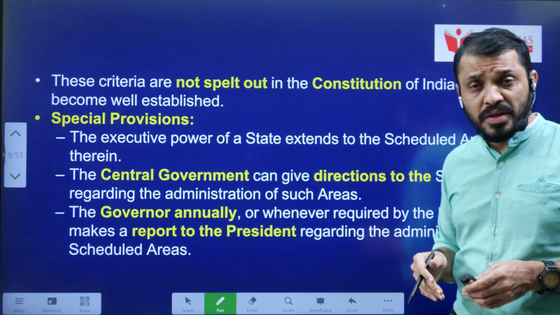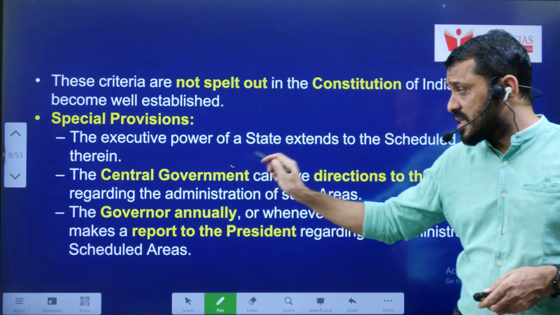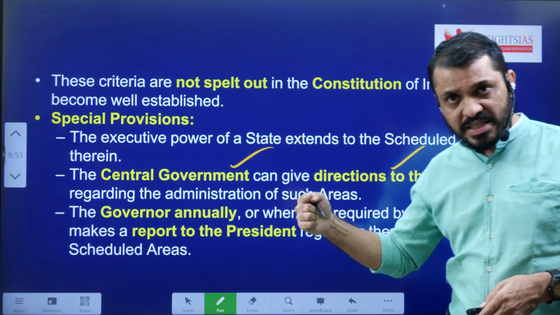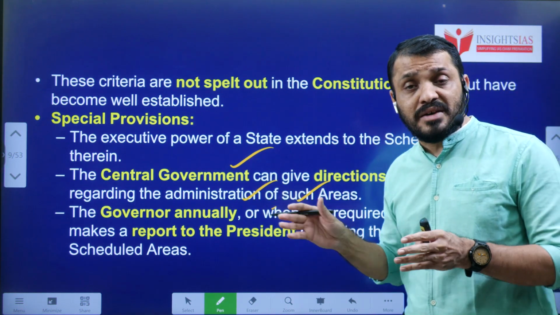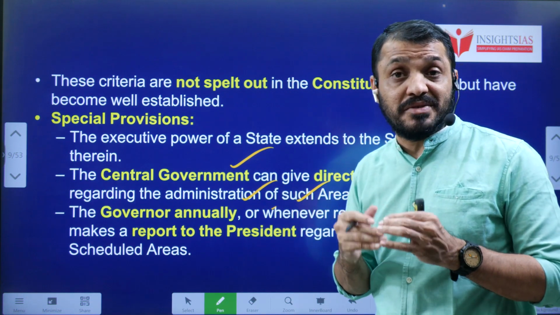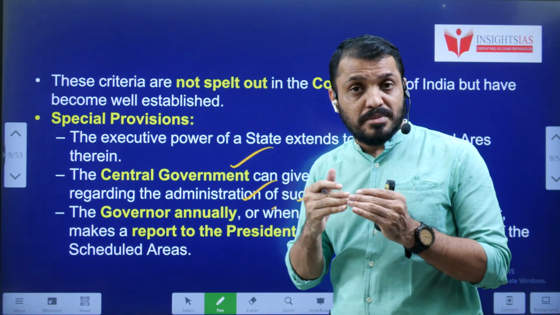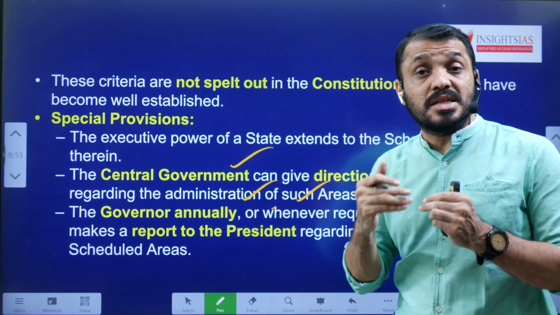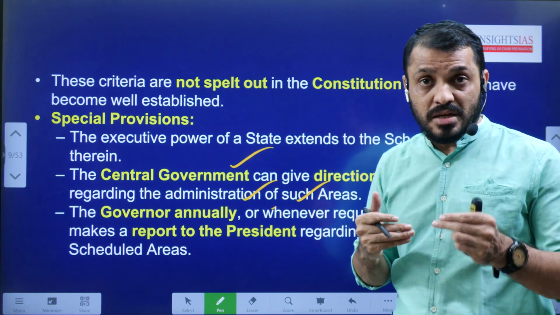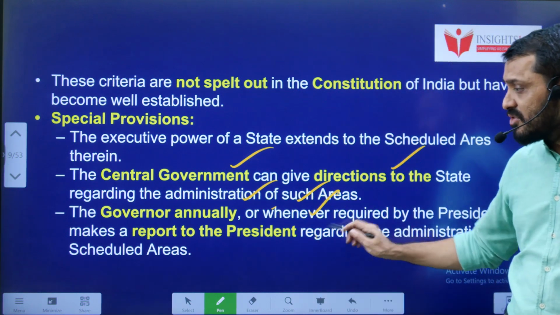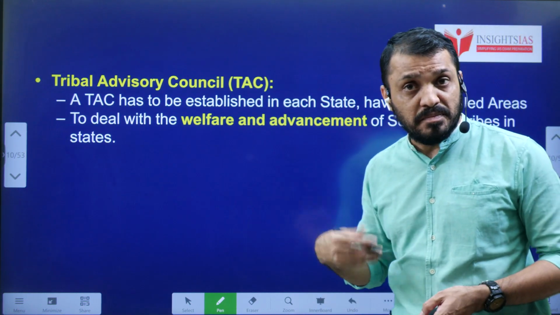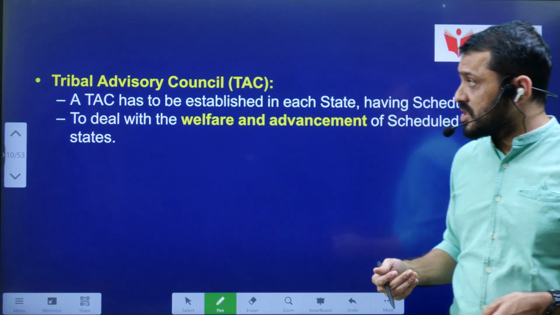Special provisions regarding the scheduled areas. The central government can give directions to the states in terms of the administration of those areas. Actually, we will cover this aspect in the administrative relations between the center and state. As a part of that, the center can give certain directions to states regarding the administration of scheduled areas. And the governor has to give an annual report to the president regarding the scheduled areas' administration.